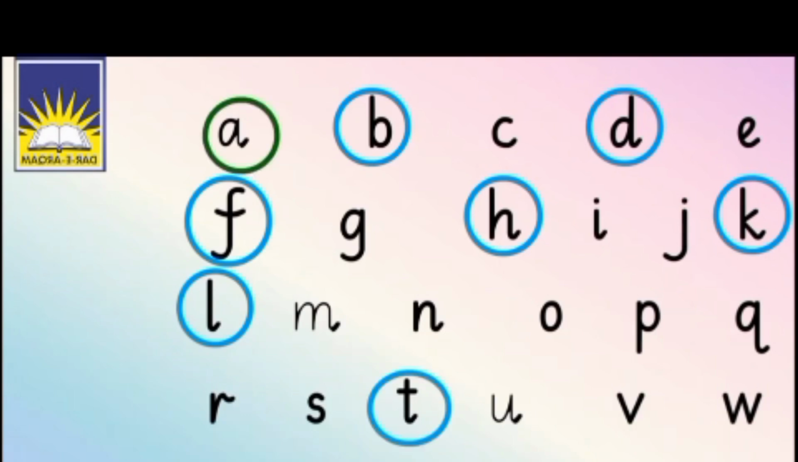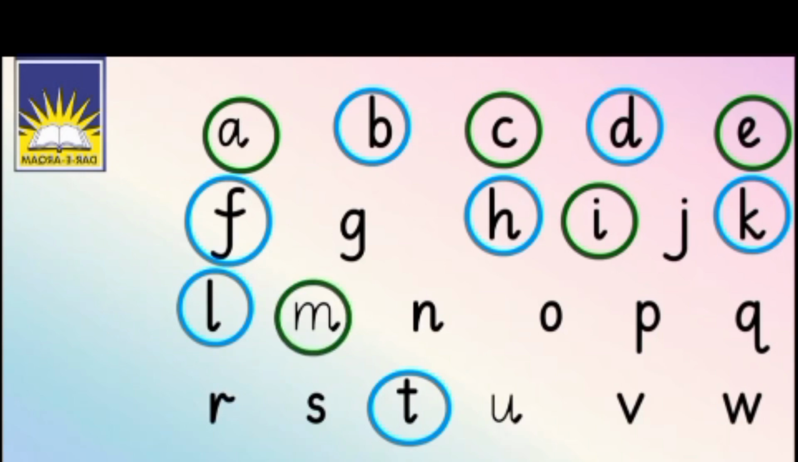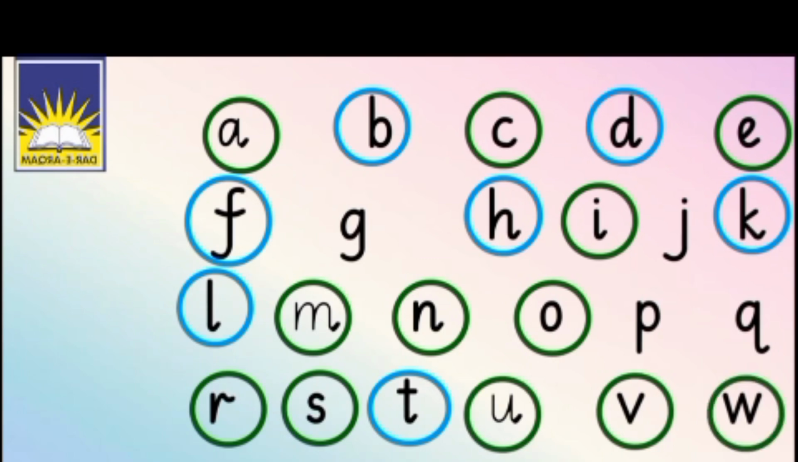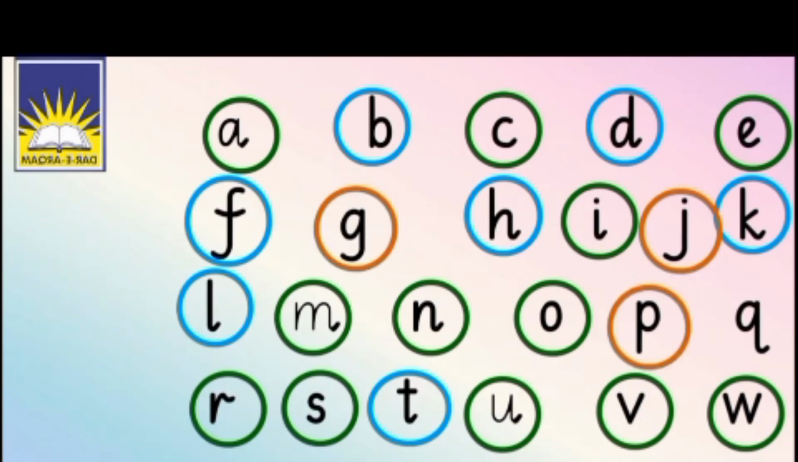Now grass letters: A, C, E, I, M, N, O, R, S, U, V, W, X, Z. Now it's root letters: G, J, P, Q, Y. These are the root letters.